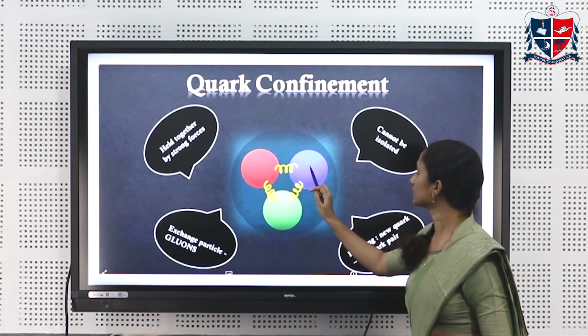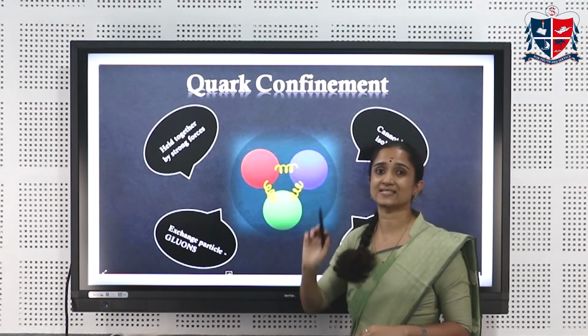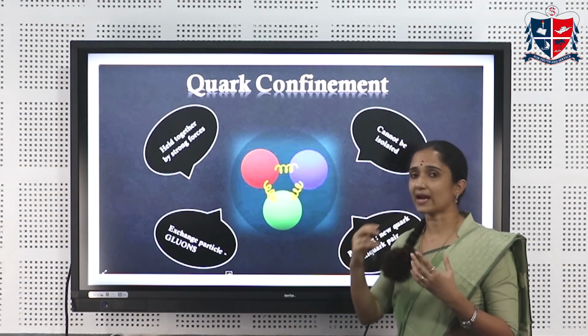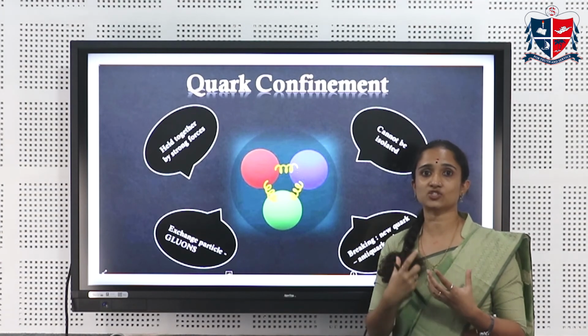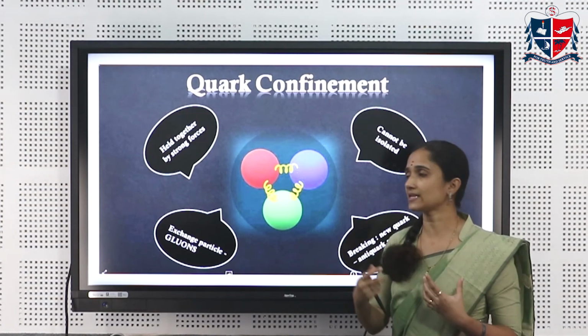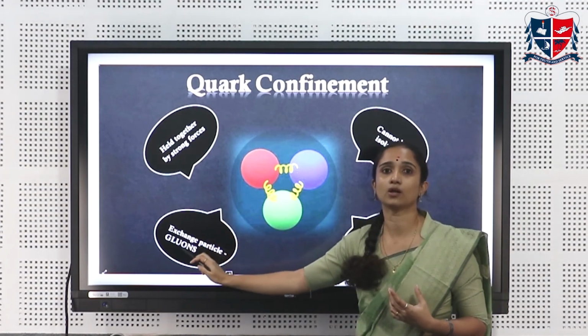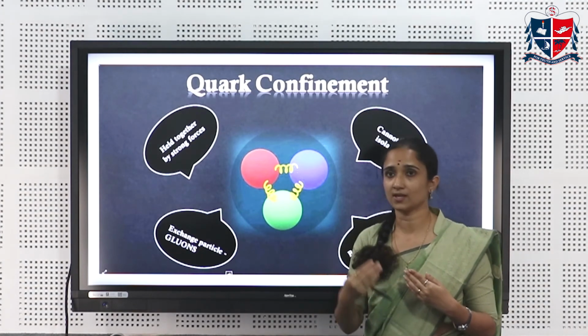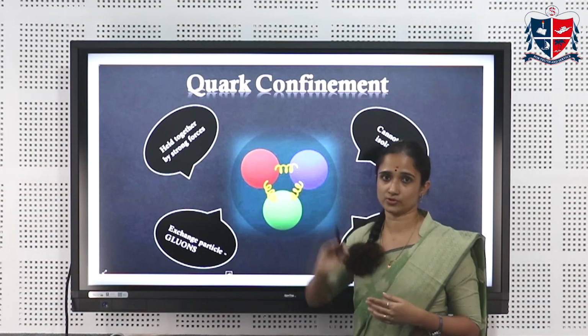Now this is a strong force, and the strong force is an exchange force, which means that the quarks will interact with each other by exchanging some particles. And these exchange particles are called gluons. So gluons are the carriers of force in the case of the strong force.